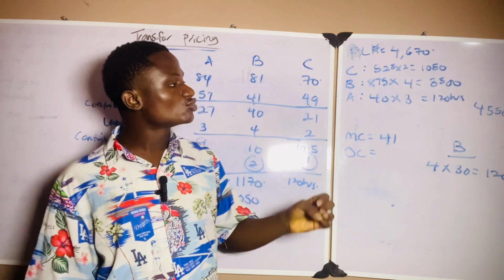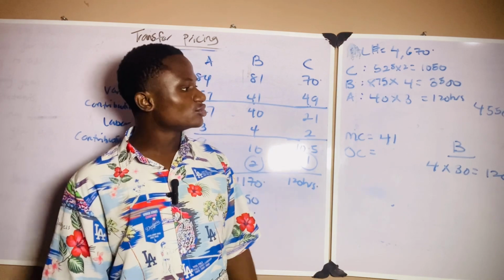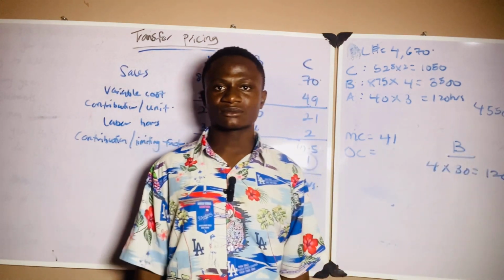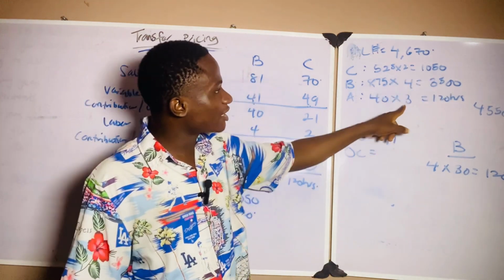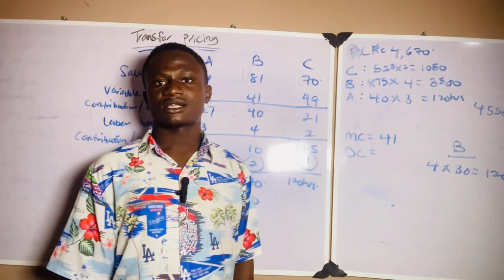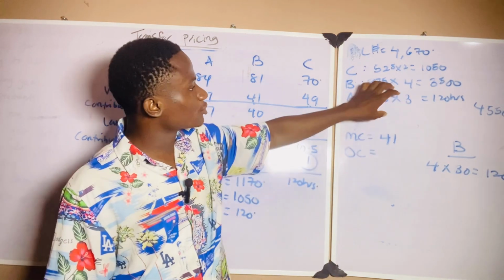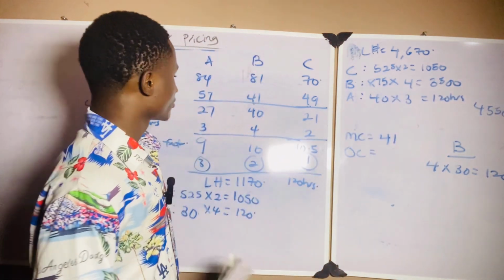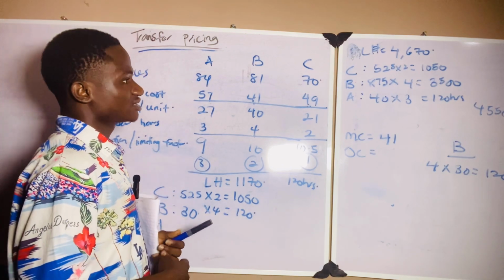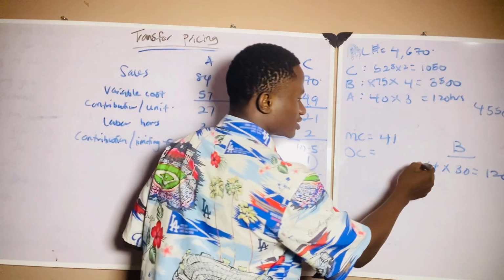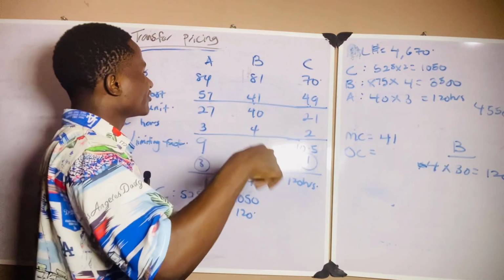So for us to meet the internal transfer demand, which needs only 30 units, we need to spend extra 120 hours. If we spend those extra 120 hours, we will not be able to produce product A, because those are the hours we would have used to produce product A. So now the opportunity cost is the opportunity cost of producing product A. For product A, what is the opportunity cost? If we had not produced this for the other division, we would have made...